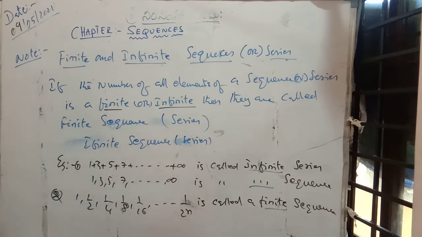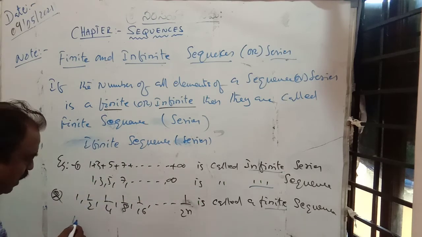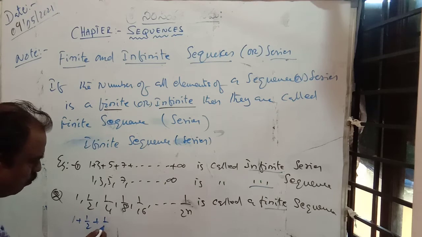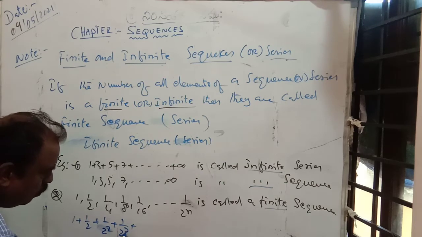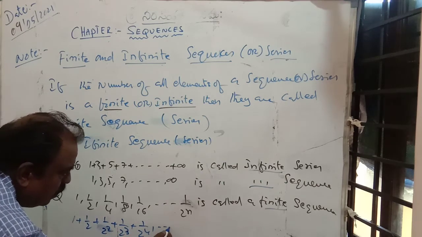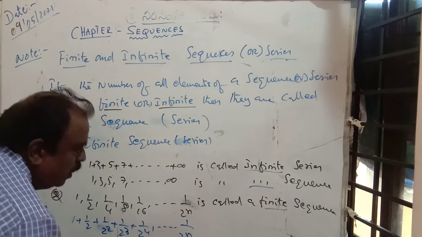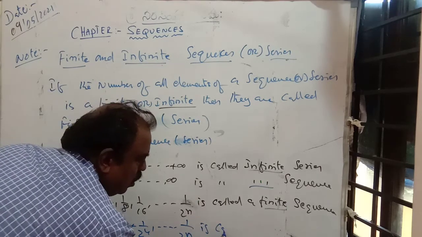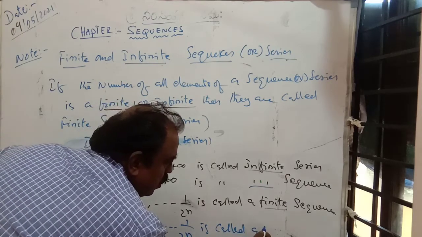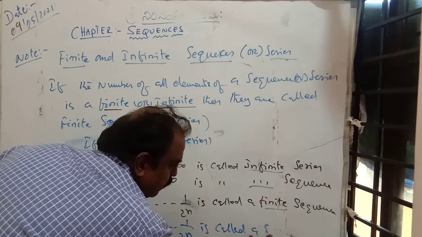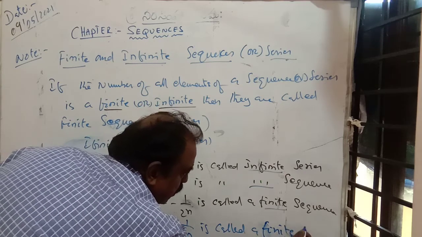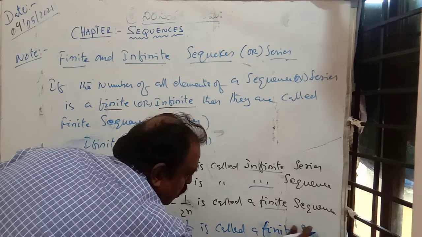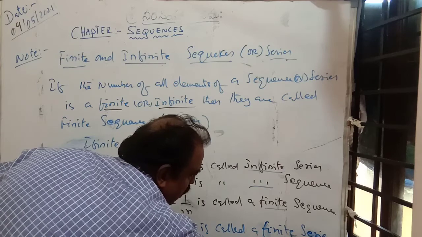Also we can write it as 1 plus 1 by 2 plus 1 by 4, that is 1 by 2 square, 1 by 2 cube, 1 by 2 power 4, and so on, up to 1 by 2 power n. Here also it is a finite series.